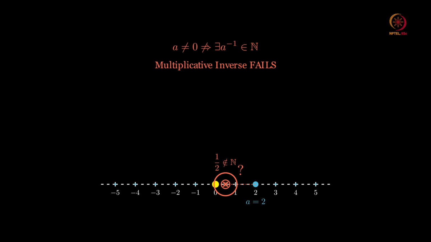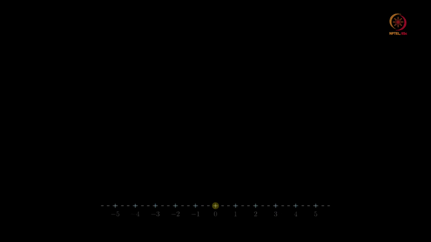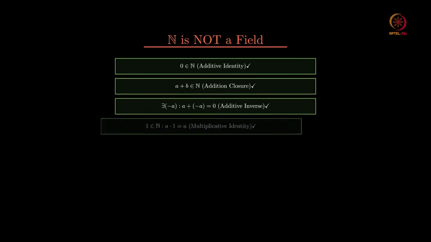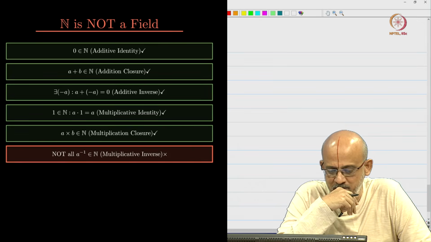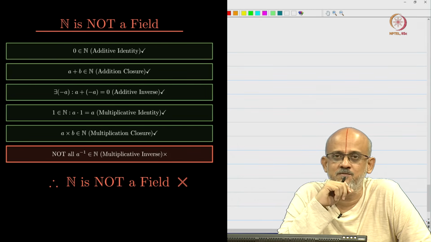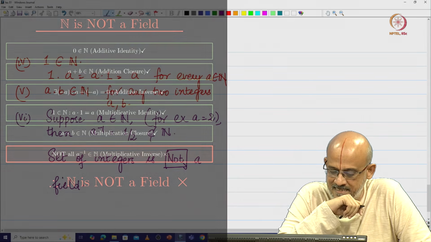Therefore, what we see is the set of integers is not a field. So, you have the set of real numbers to be a field, but the set of integers to be not a field.